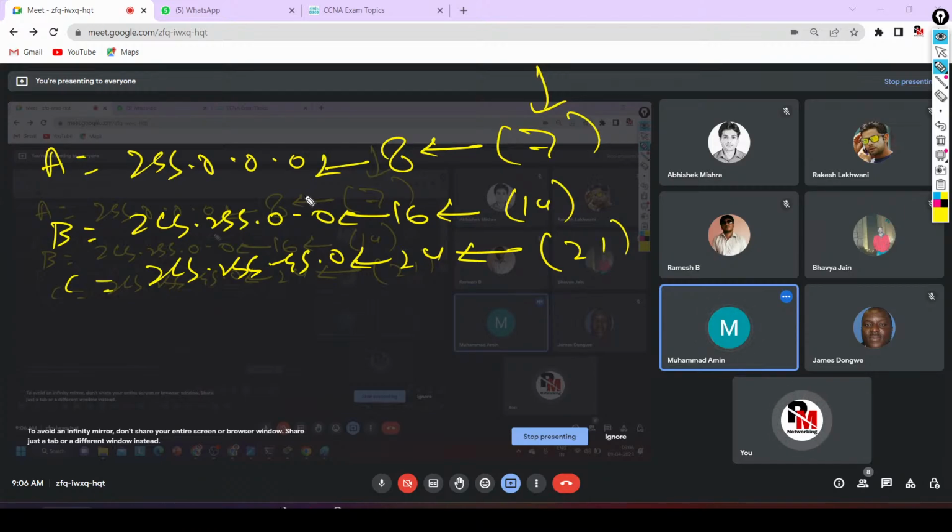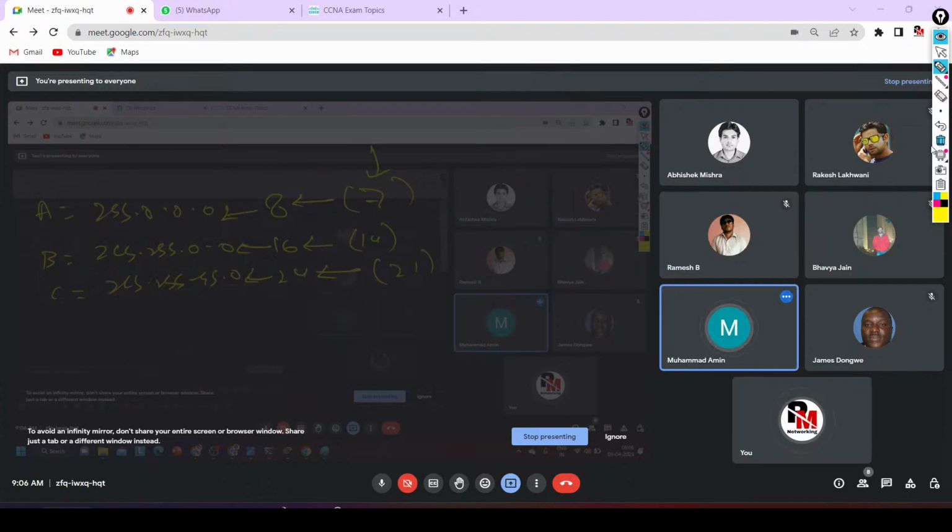Because in class A we have reserved 1 bit. For class B, we have reserved 2 bits, and then I get the range. The range of class B will be from 128 to 191. By reserving 2 bits, I got the range. That's why I am telling you there are 14 free bits in class B. And for class C, we have reserved 3 bits.